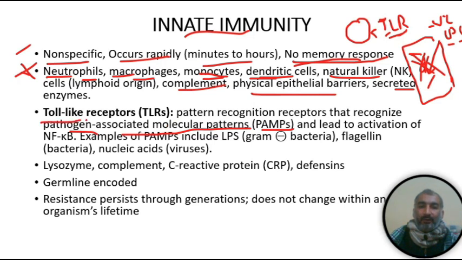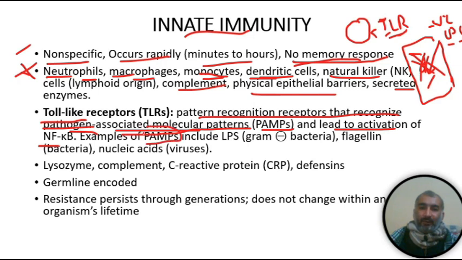So what is a toll-like receptor? It is a pattern recognition receptor that recognizes pathogen-associated molecular patterns. So this TLR will bind with PAMP. As in this example, the TLR of a macrophage can bind with PAMP, and that leads to activation of NF-kB, a substance which, once active, helps in clearing that bacteria.